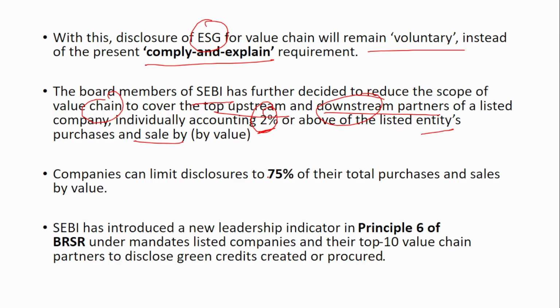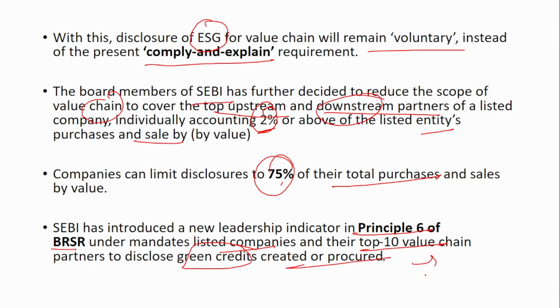So companies can limit disclosures to 75% of their total purchases and sales by value. SEBI has introduced a new leadership indicator in Principle 6 of BRSR, under which listed companies and the top 10 value chain partners must disclose green credits created and procured.